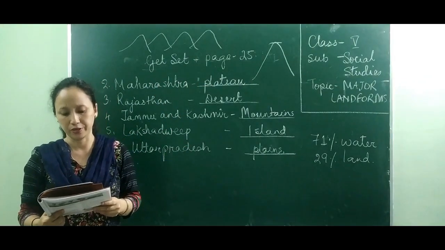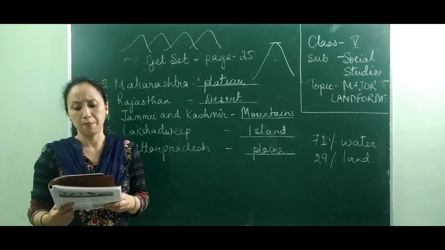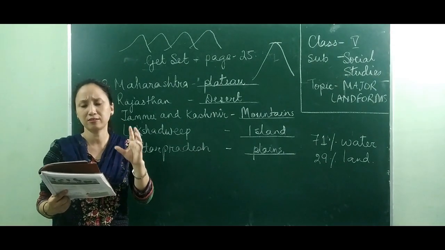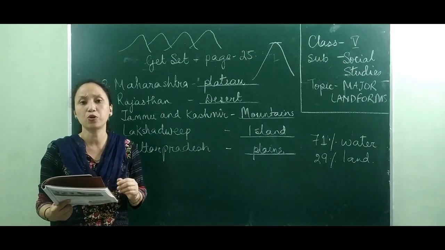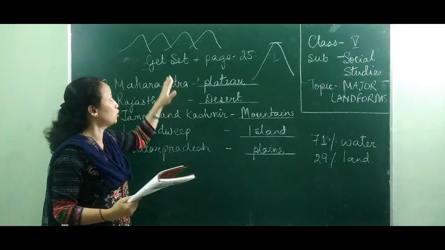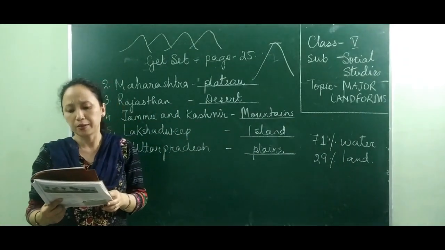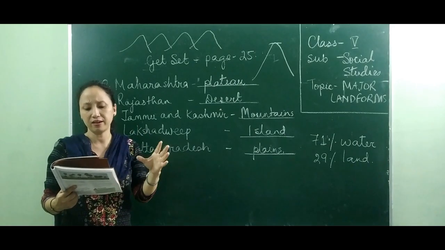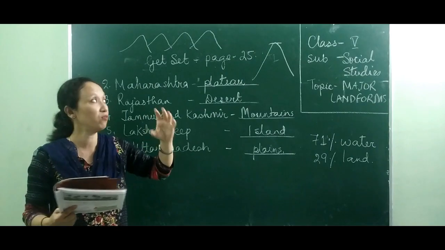Very good. Now the next point, importance. What is the importance? Mountains have a thin soil cover and very steep slopes, so it is difficult to grow crops here. It's very difficult to grow any type of crops in these mountain ranges. The mountainous regions are very thinly populated. That means very few people live over there.